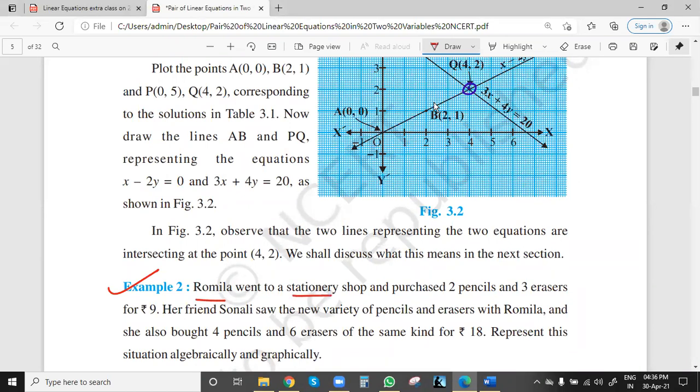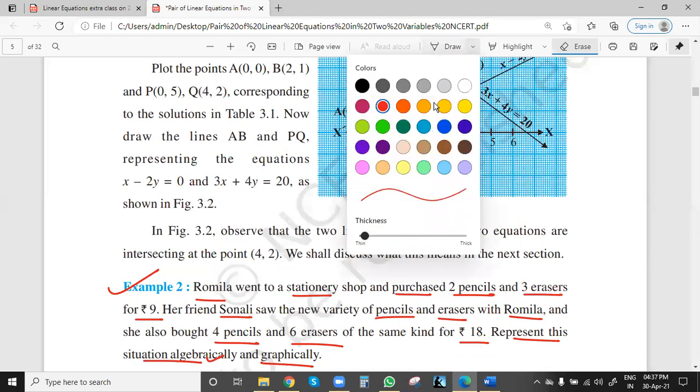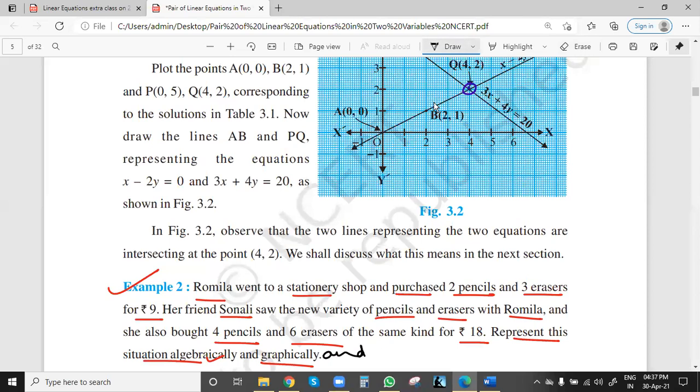Urmila went to a stationery shop, let me explain the question, and purchased 2 pencils and 3 erasers for ₹9. So she paid ₹9 to the shopkeeper, and the shopkeeper gave her 2 pencils and 3 erasers. Her friend Sonali saw the new variety of pencils and erasers with Urmila, and she bought 4 pencils and 6 erasers for ₹18. Represent algebraically and graphically. Graphically, I will show you. Algebraically, you can represent and try to get the equation, and solve it, which means to get the values of x and y.